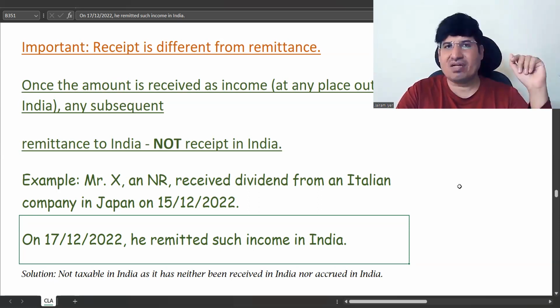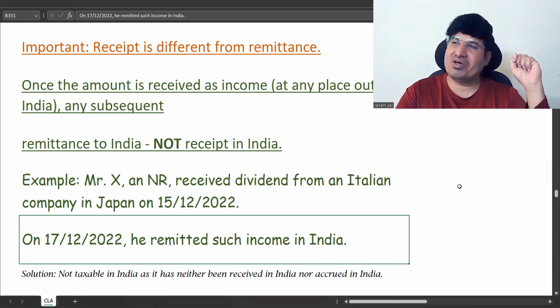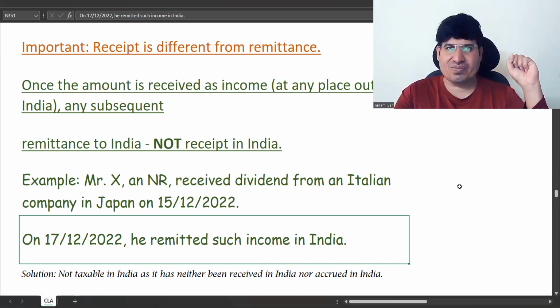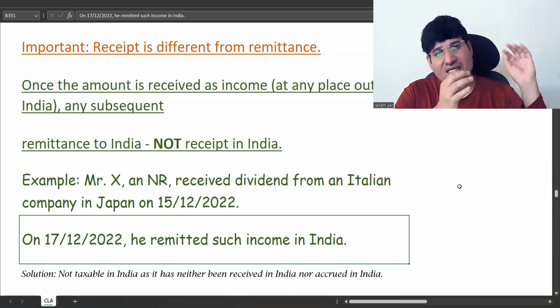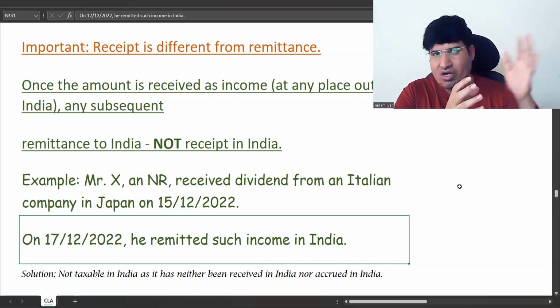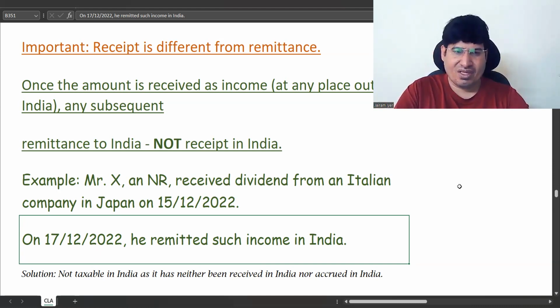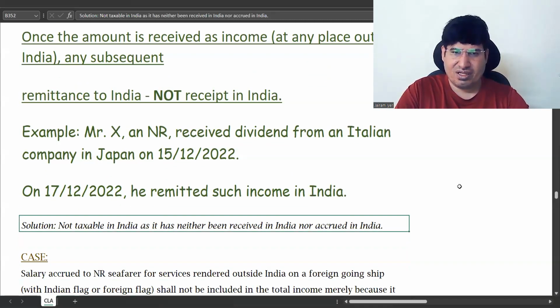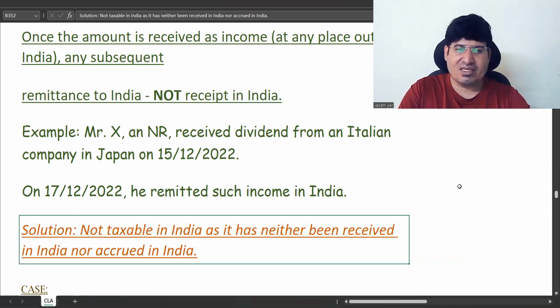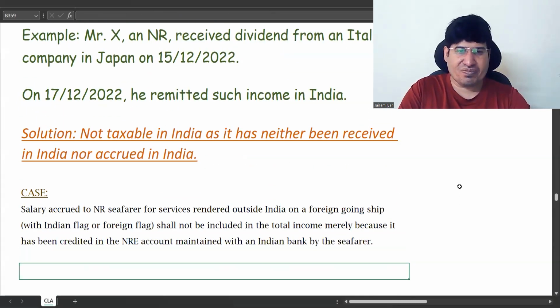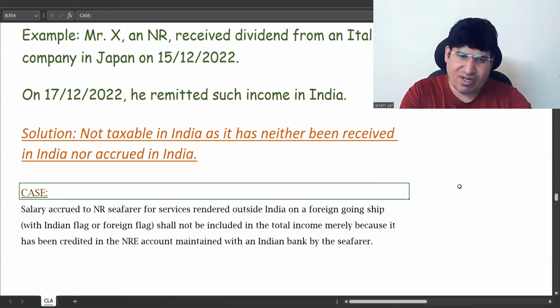Say you are working in a foreign country and your salary is credited there. And then you send it back to your parents here. Because you first received your salary there, you are going to be taxable there. So receipt is in that country. The subsequent transfer is only remittance. So this is not taxable in India, as it has neither been received nor accrued in India. So this is one case law.